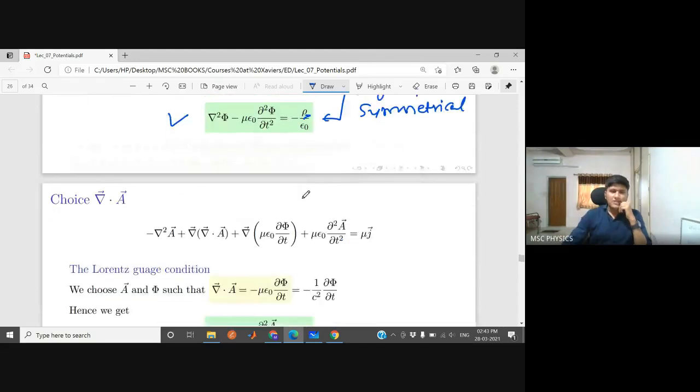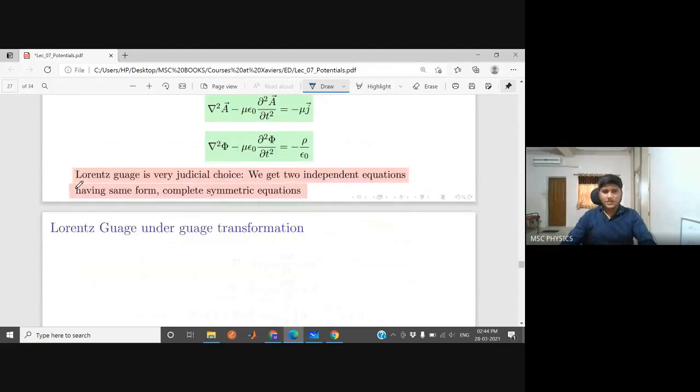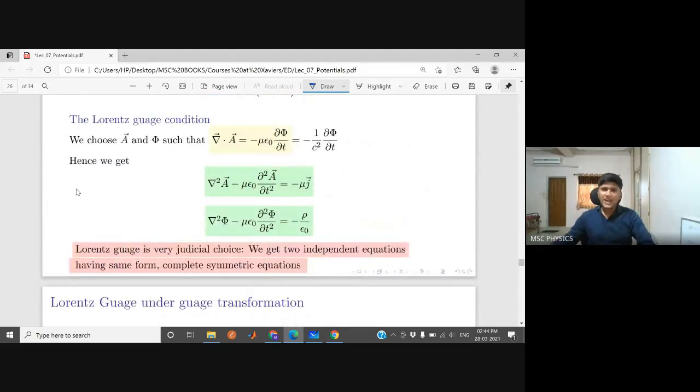So this is known as the Lorentz gauge. The Lorentz gauge is a very wise choice, because we got 2 independent equations. Now there is no E and B coupled here. You can solve one and you can solve the other, it doesn't matter. You can solve one directly, you can solve the other directly. They are not coupled now. Both have the same form, they are completely symmetric, and only 2 equations are there instead of all 4 equations.